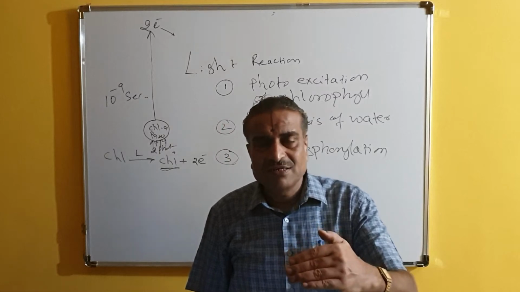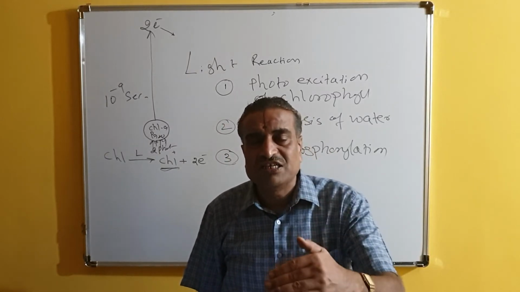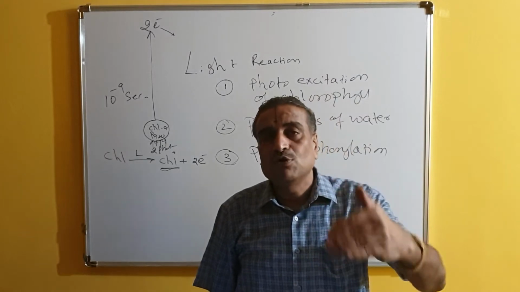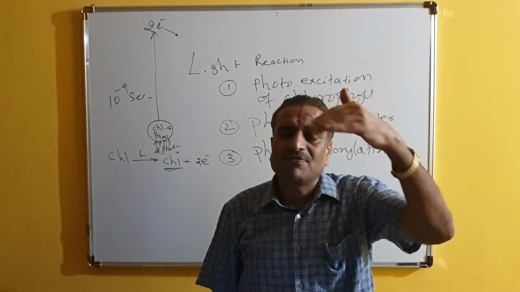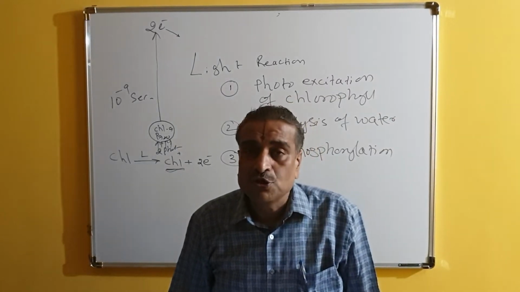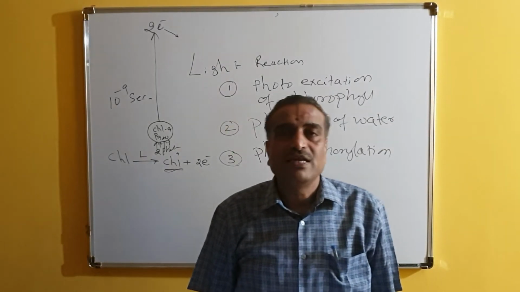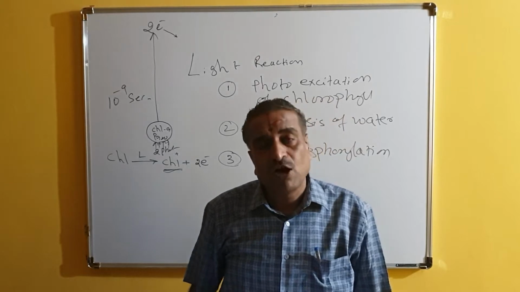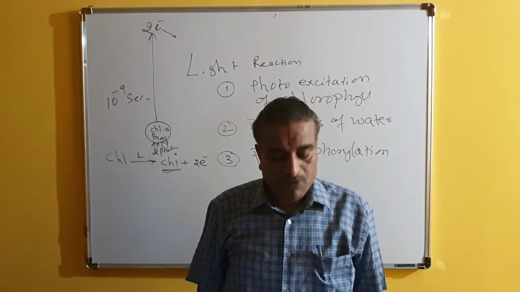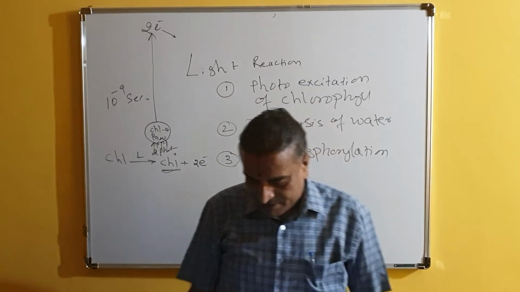Before excitation, the chlorophyll is said to be in the neutral condition or in the ground state, and after excitation they go to a higher orbital. That is, after emission they go to a higher orbital, and by doing so the chlorophyll is losing 2 electrons, and this phenomenon is called photoexcitation. Okay, this is a very important thing.